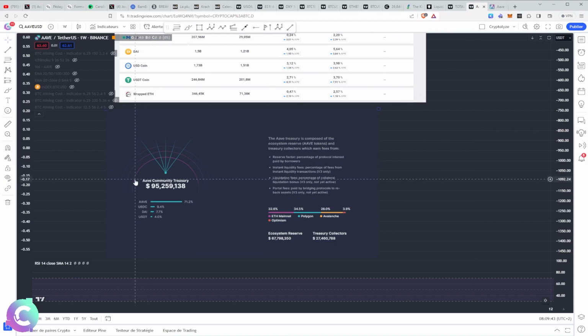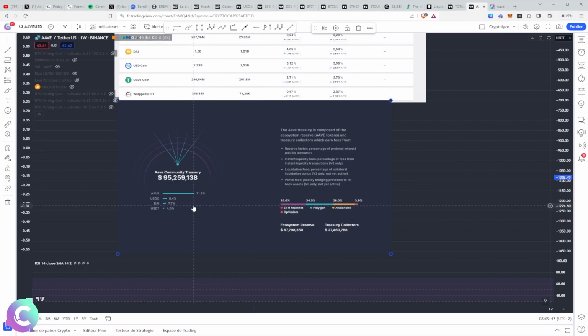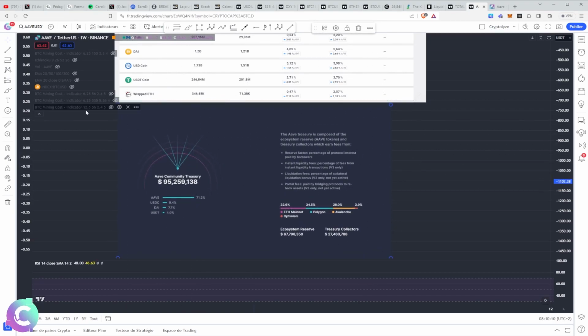They didn't even use what they call the AAVE community treasure. It's a community treasure which is very important. It's overall the AAVE holders who deposit their token against a return, I think it's 3, 4, 5, 6%. It's really not far from 5%. And in exchange, if there is ever a problem with the protocol, for example, if it is hacked, the community treasure will in fact be used to reimburse or cushion the impact.